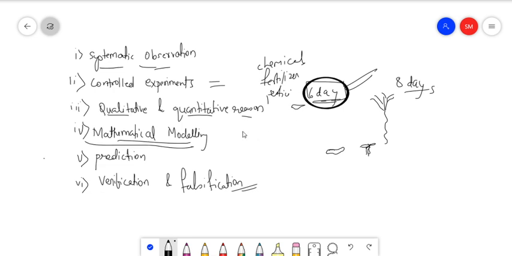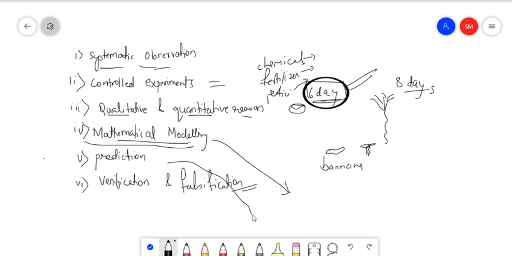For example, I will make a certain model that will be applicable not only to this seed but also to a variety of other seeds. For example, if this was a banana seed, I will try to make a mathematical model such that with few modifications, that simply means with a few different chemicals, fertilizers and pesticides, the same thing can be applicable to this experiment also. So this is called mathematical modeling.